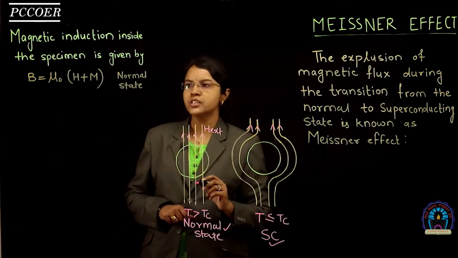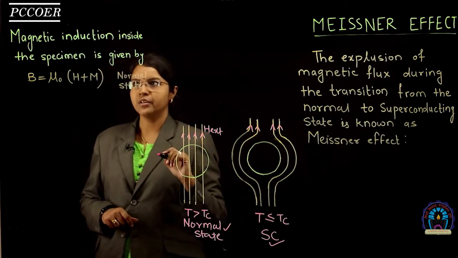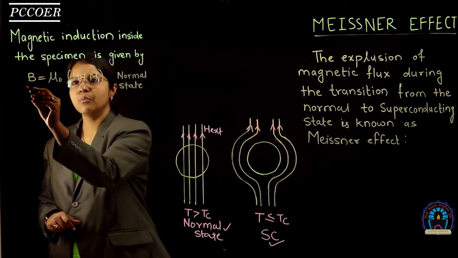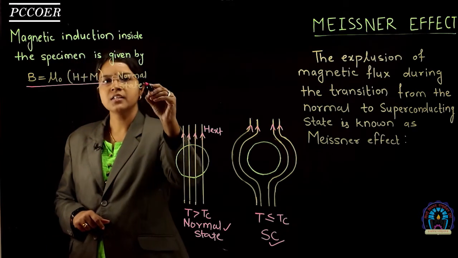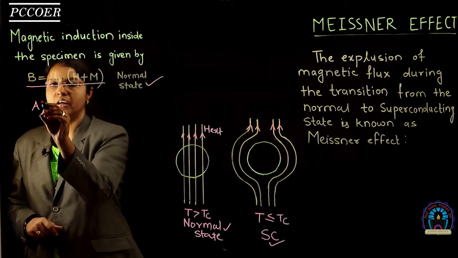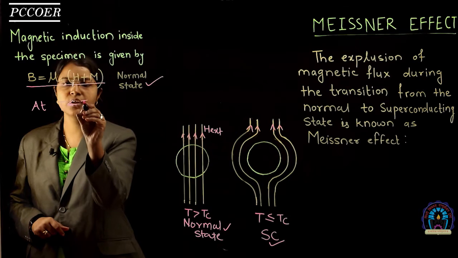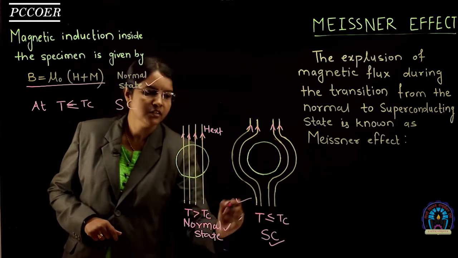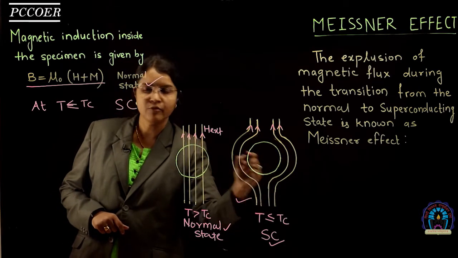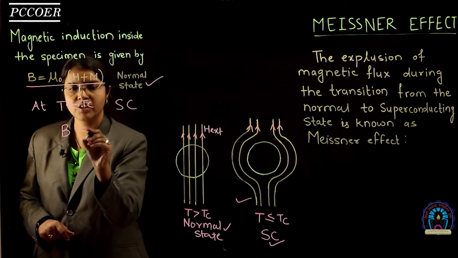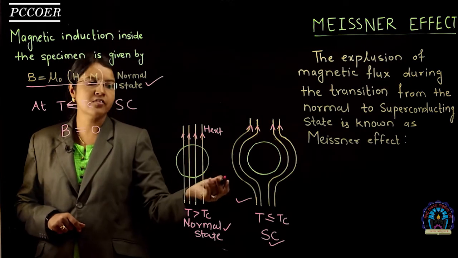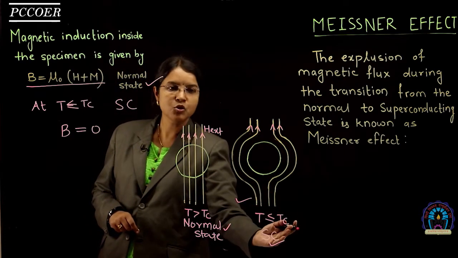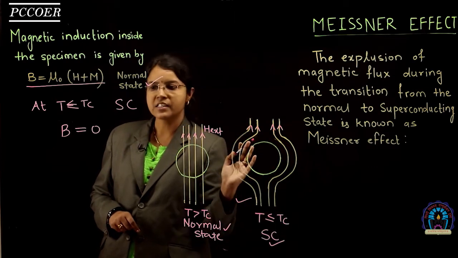Now the Meissner effect shows the material acts as a perfect diamagnetic material. Then we use a formula, magnetic induction inside the specimen is given by B is equal to mu 0 (H plus M). This is the normal state. Then at T less than or equal to Tc, the material acts as a superconducting state. In a second figure, there is an expulsion of magnetic flux. Therefore, the value of B is equal to 0. This process is reversible. That means if you increase the temperature, it becomes a normal state. If you decrease the temperature, then it becomes a superconducting state and it expels the flux lines.